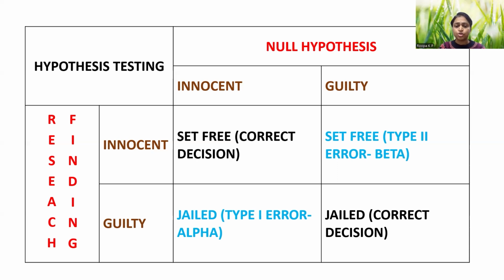Now, amongst these two errors, we want to minimize alpha error as much as possible. That is basically jailing someone who's innocent. We don't want to do that. It's okay to set free someone who's guilty rather than jailing someone who is innocent. So we always look at reducing the probability of type 1 error happening. That is nothing but the alpha.